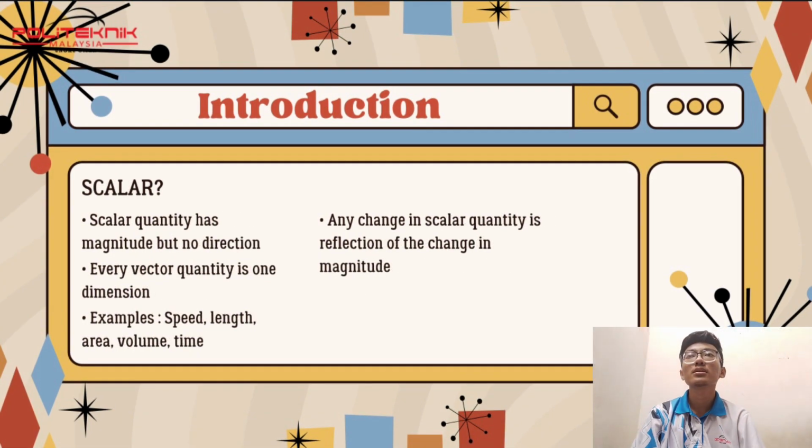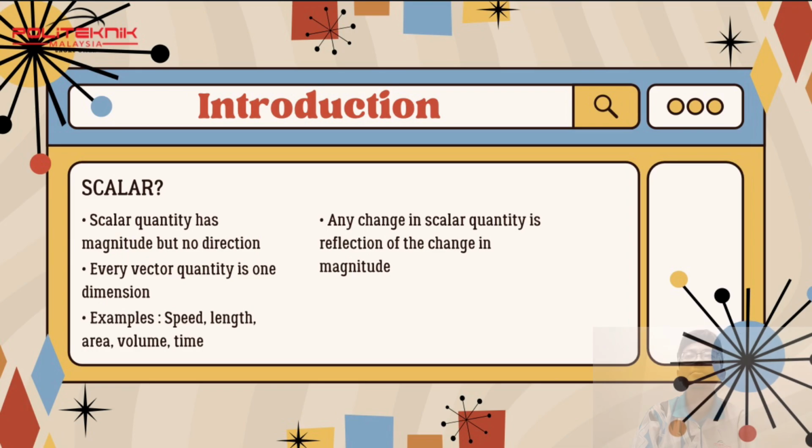Scalar. Scalar quantity has magnitude but no direction. Every scalar quantity is one dimensional. Any change in a scalar quantity is the reflection of a change in magnitude. For example, speed, length, area, volume, and time.